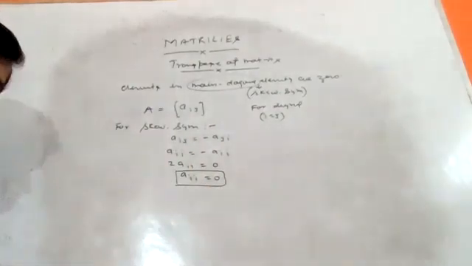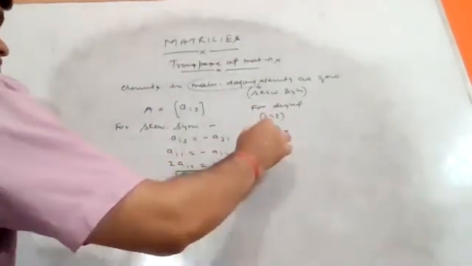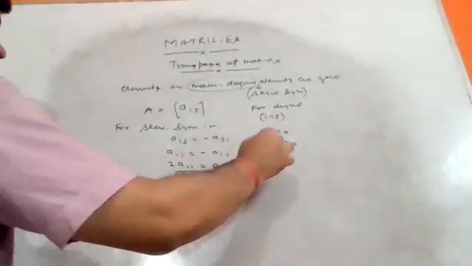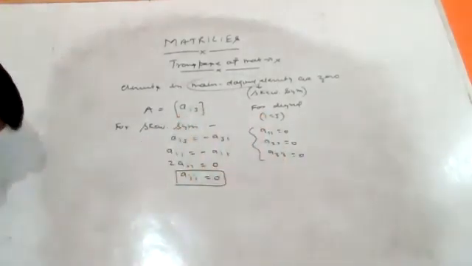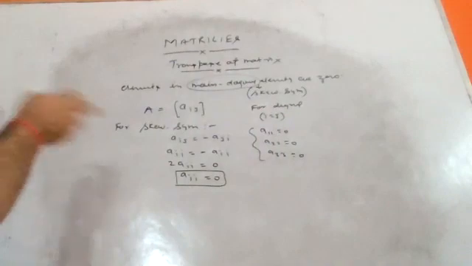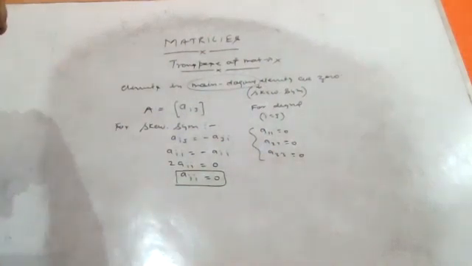If we put i equal to 1, we get A11 equals 0. Putting the value 2, A22 equals 0. Putting the value 3, A33 equals 0. So we can say that all the elements in the main diagonal of a skew symmetric matrix are always 0.